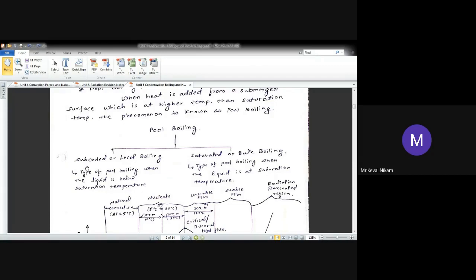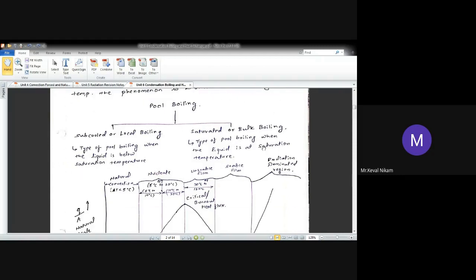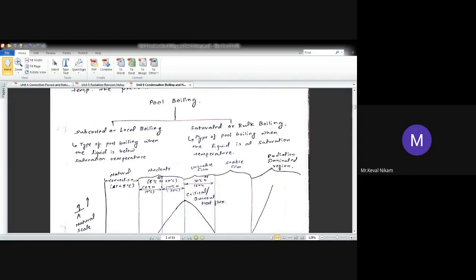So it will have subcooled or local boiling and saturated or bulk boiling. ठीक है. Subcooled is the type of pool boiling when the liquid is below the saturation temperature. Saturated is the type of pool boiling when the liquid is at the saturation temperature. ठीक है. Saturated, subcooled boiling में क्या होगा? Saturated boiling में क्या होगा? Type of pool boiling when the liquid is at a saturation temperature.